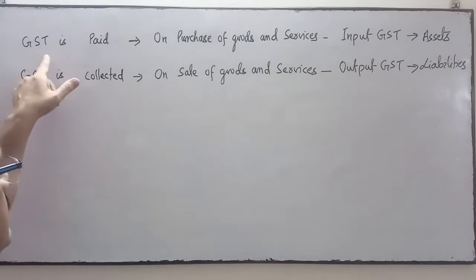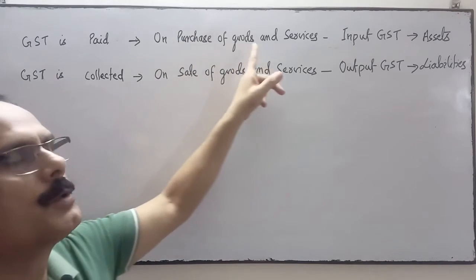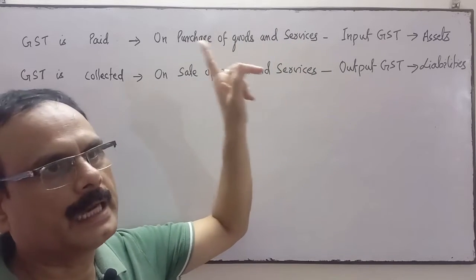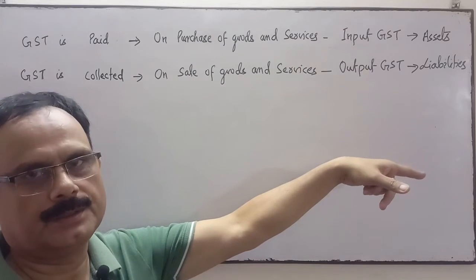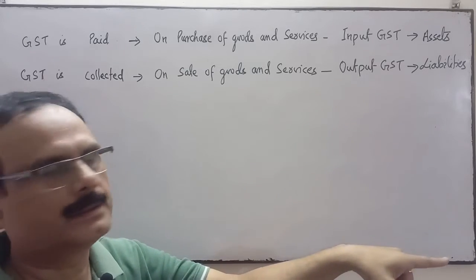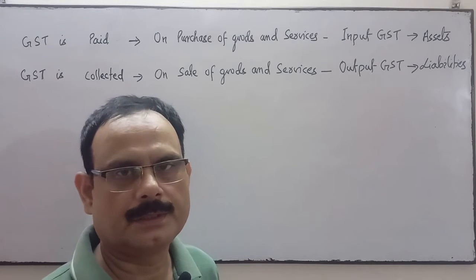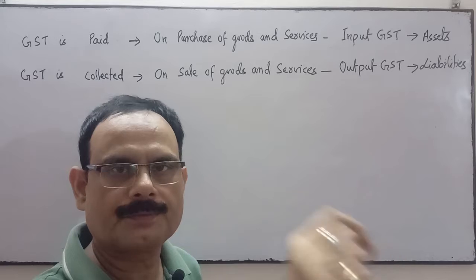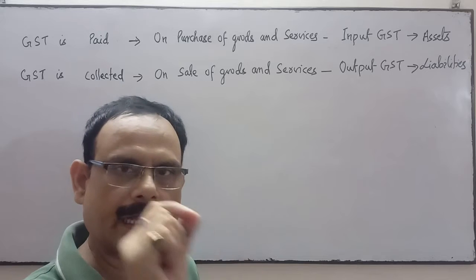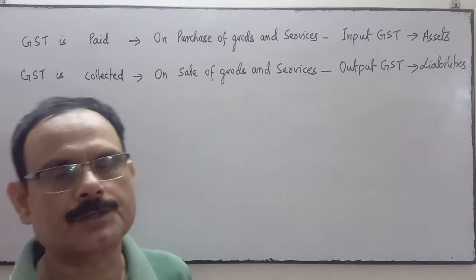So GST is paid on purchase of goods and services. When we purchase the goods or avail the services, at that time we pay the GST to the seller. When the purchaser pays the GST, that GST is called input GST. Input GST is an asset. It is not considered as a cost of the goods.